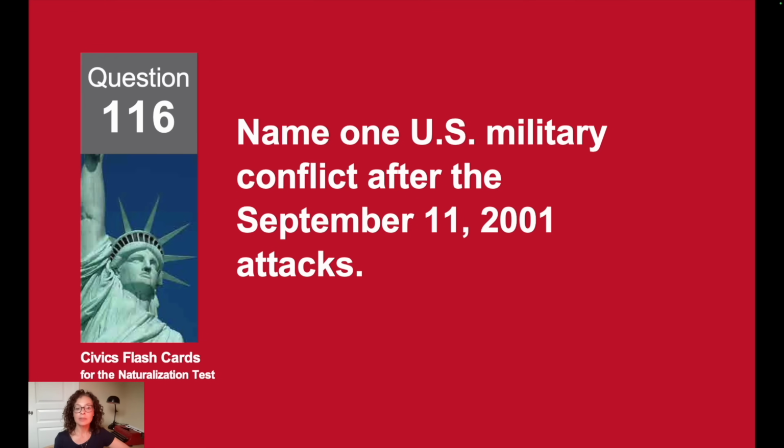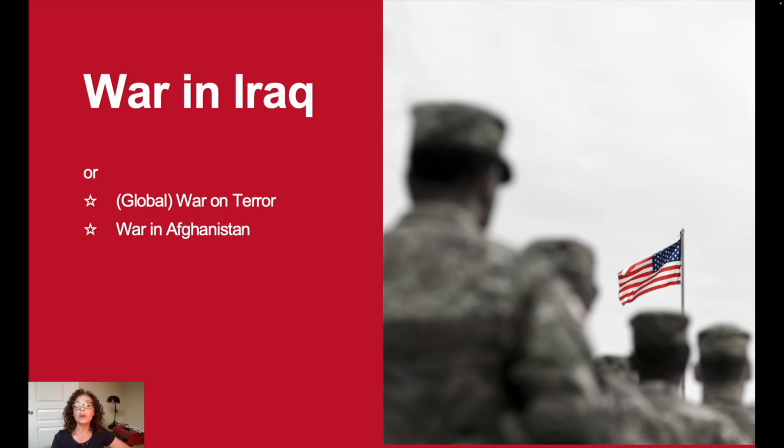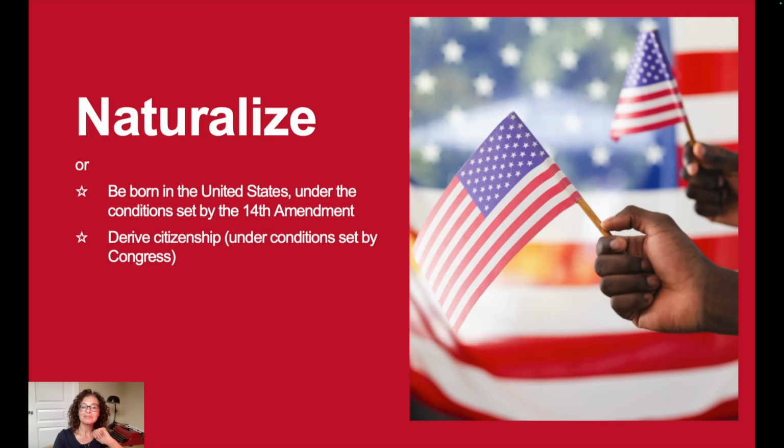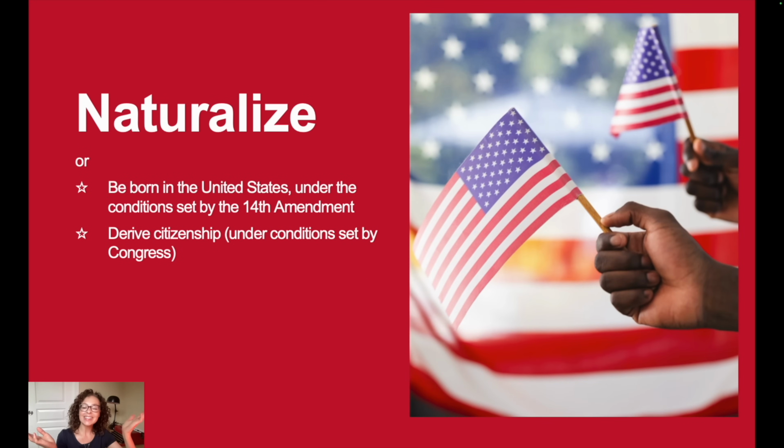Name 1 U.S. military conflict after the September 11th, 2001 attacks. The war in Iraq. How can people become U.S. citizens? To naturalize.